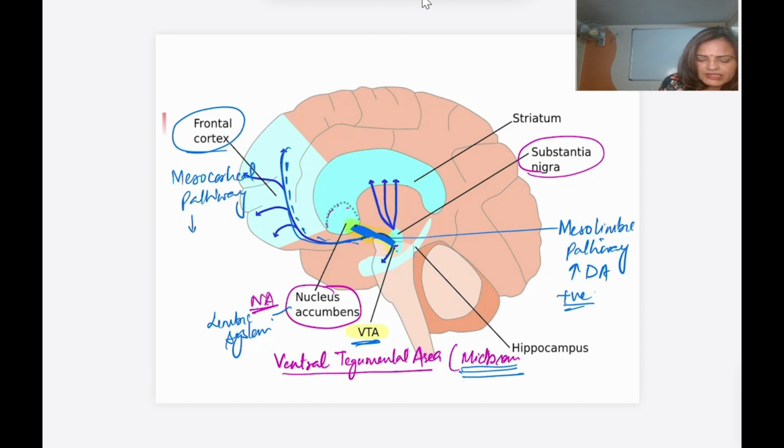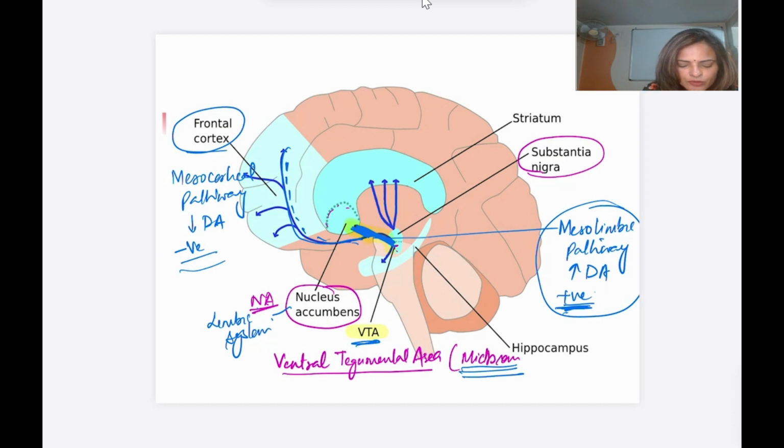The decreased dopaminergic activity in it is responsible for the negative signs and symptoms. Increased activity in the mesolimbic pathway causes positive symptoms like delusion, hallucination, and thought and behavior disorder, whereas negative signs like introvert behavior, social withdrawal, and flattening of emotional responses are because of decreased dopaminergic activity in the mesocortical pathway.